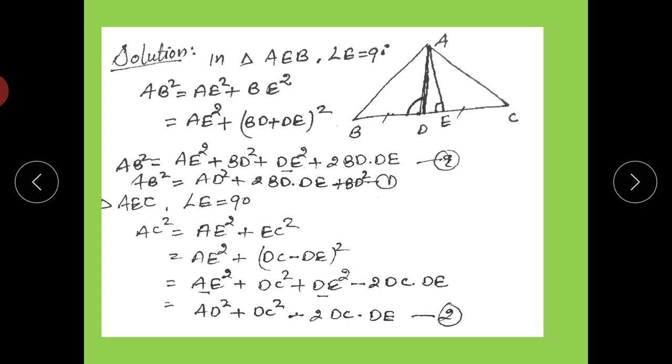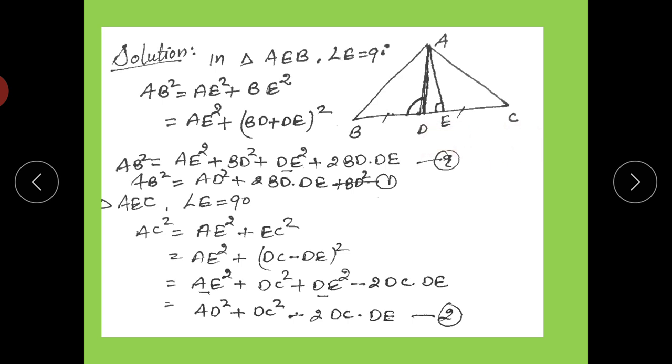Now the second triangle is AEC. In the second triangle AEC, AC is the hypotenuse, AE is the perpendicular, and EC is the base. AC square is equal to AE square plus EC square. EC can be written as DC minus DE. DC minus DE, we left EC.